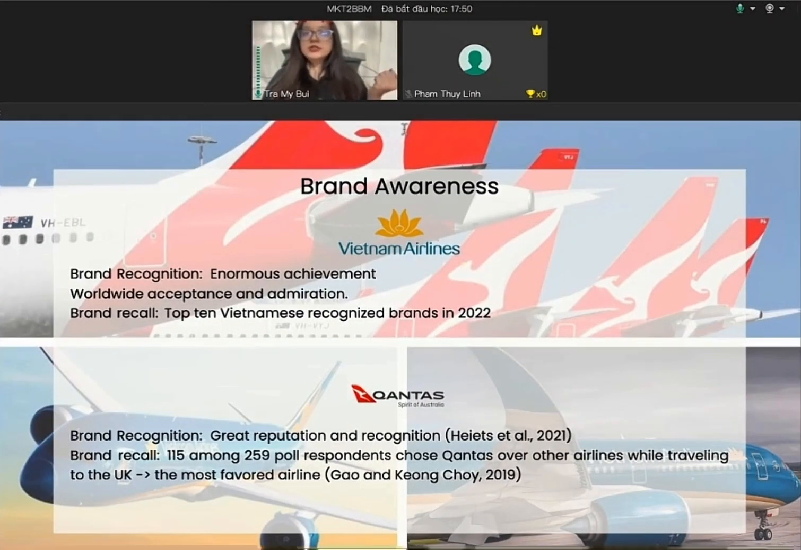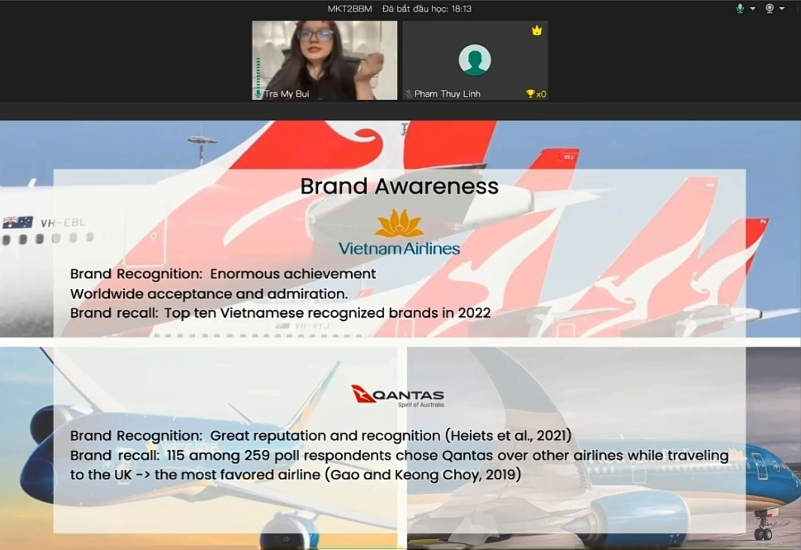From 2002, Vietnam Airlines' Golden Lotus brand has had enormous achievement and the unique symbol has garnered worldwide acceptance and admiration. And by conducting direct surveys with Vietnamese customers between 2021 and 2022, Vietnam Airlines was named one of the top 10 recognized Vietnamese brands in 2022.